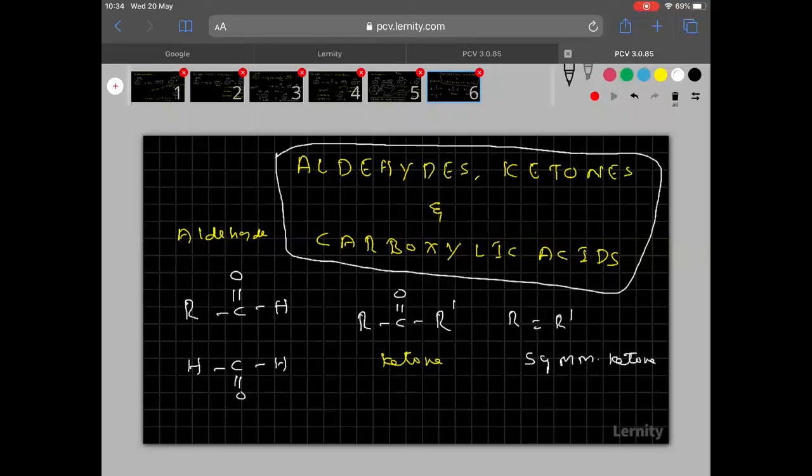Similarly, if R is not equal to R dash, then that ketone is said to be unsymmetrical.